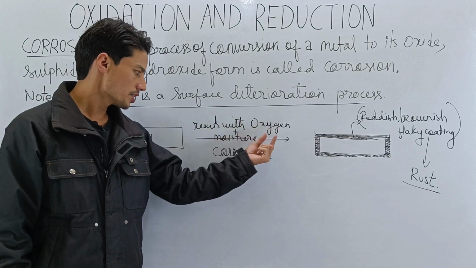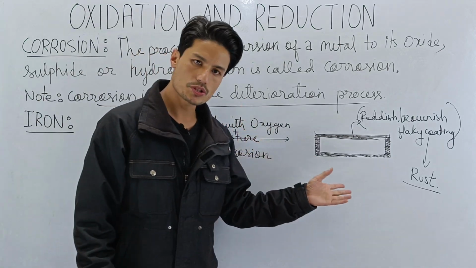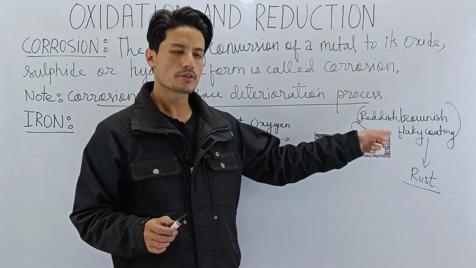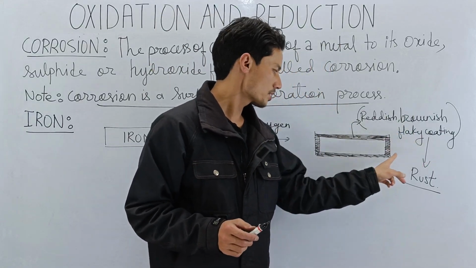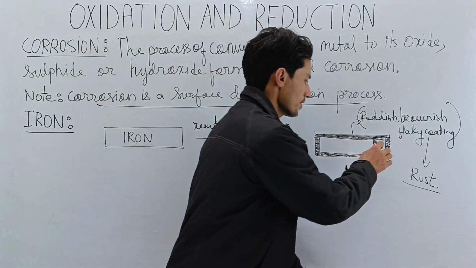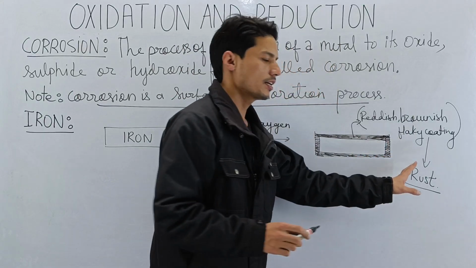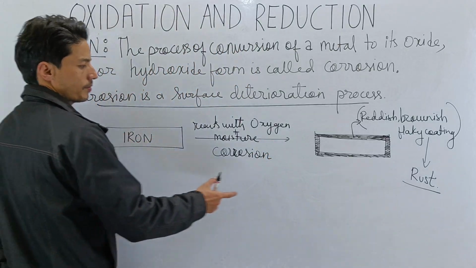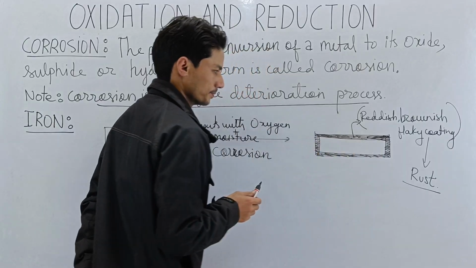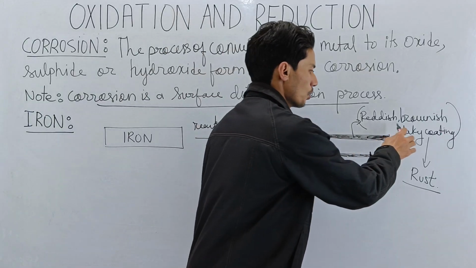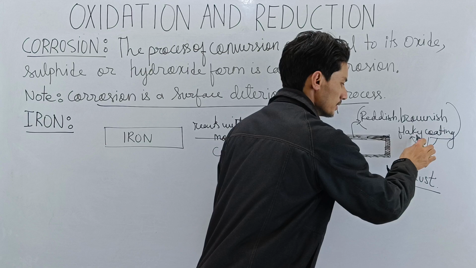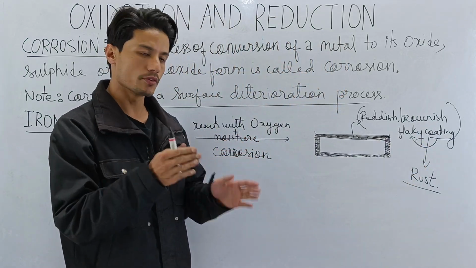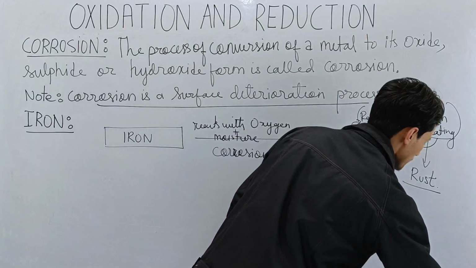So when iron reacts with oxygen and moisture present in the atmosphere, it undergoes corrosion, and then a reddish brownish flaky coating is formed over its surface. This coating is called rust. I hope that's clear. Now, so this iron becomes like this. So this is rust. Since this coating is flaky, that means it can be peeled off. It can come out. So it can be removed.